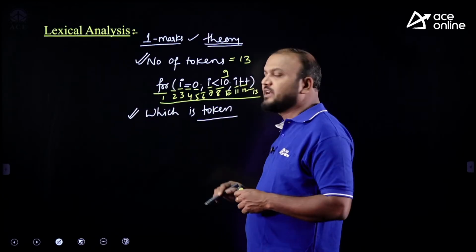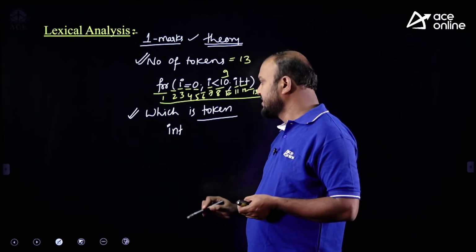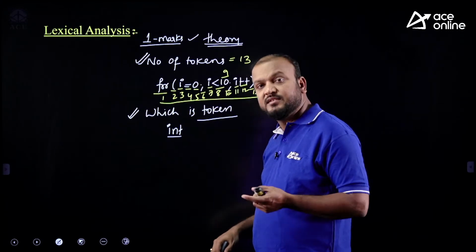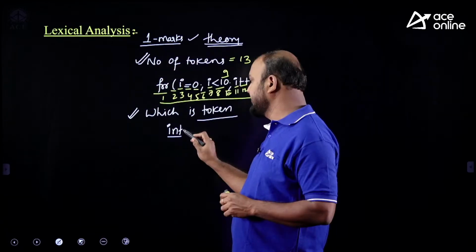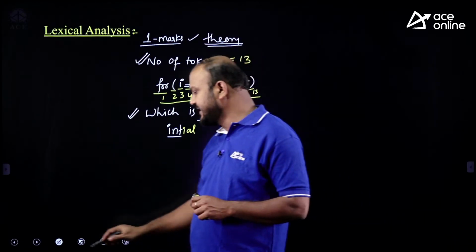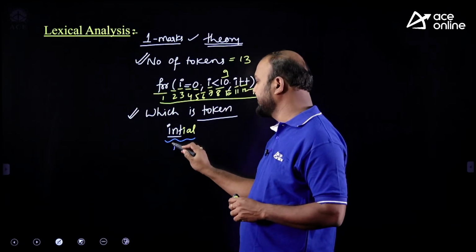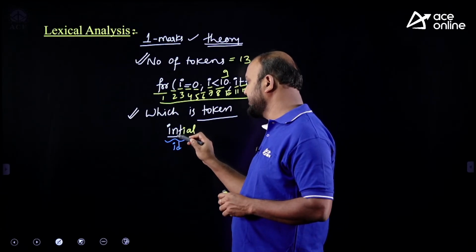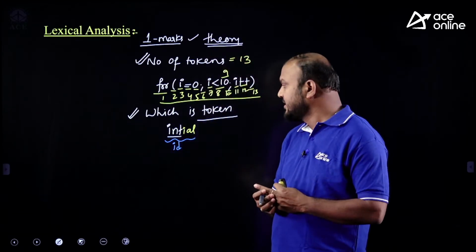Which is going to be a token without looking into the next input character? Suppose just like int. Can int be identified as a token without looking into the next input character? I can say no. Why? Because after int, if we have some characters, then instead of identifying int as a keyword, this will be identified as a token of type identifier, right? So that's what I am telling you, which is going to be identified as a token without looking into the next input character. This is one kind of question, right?